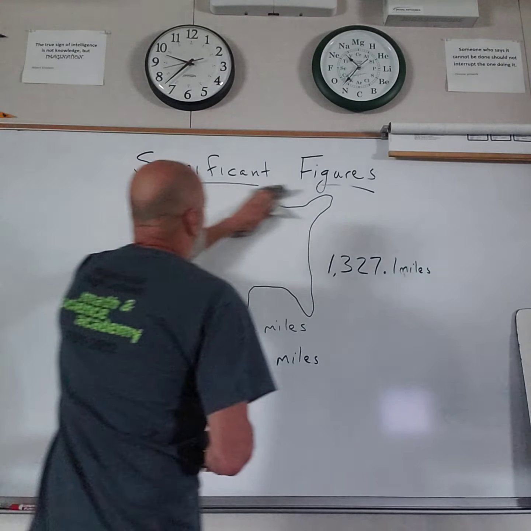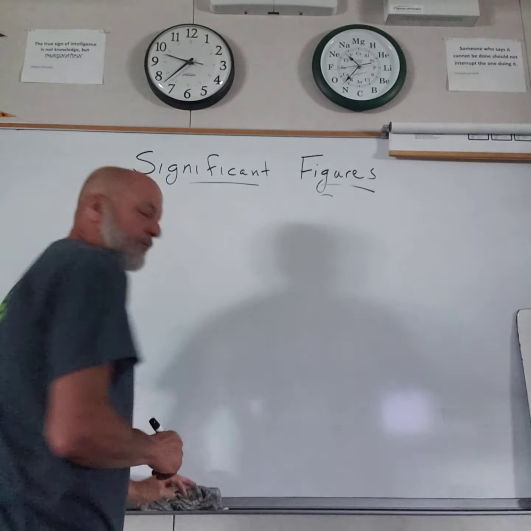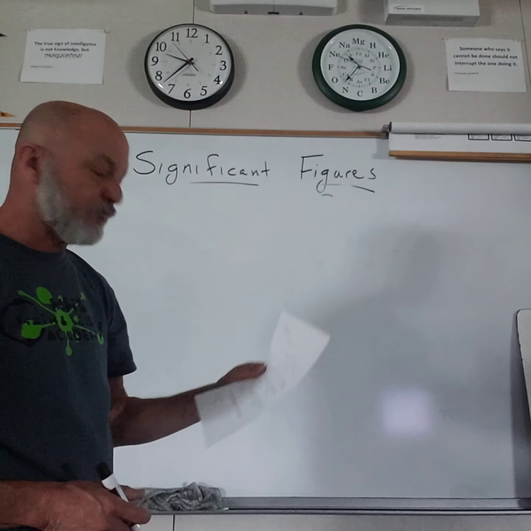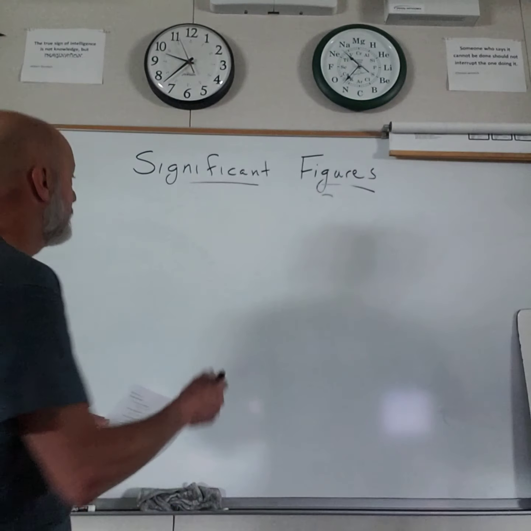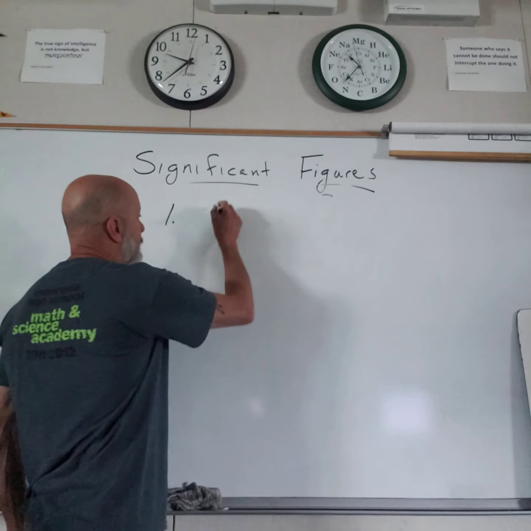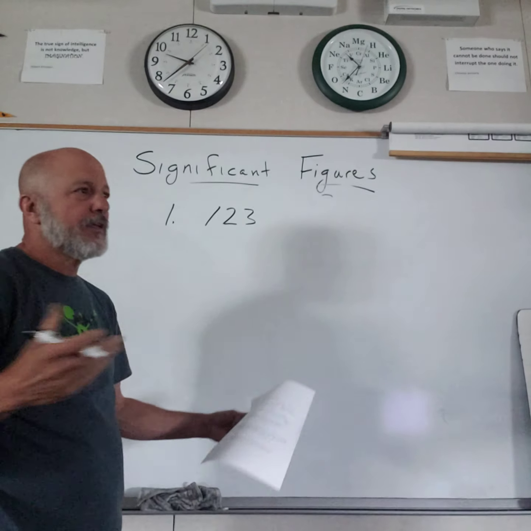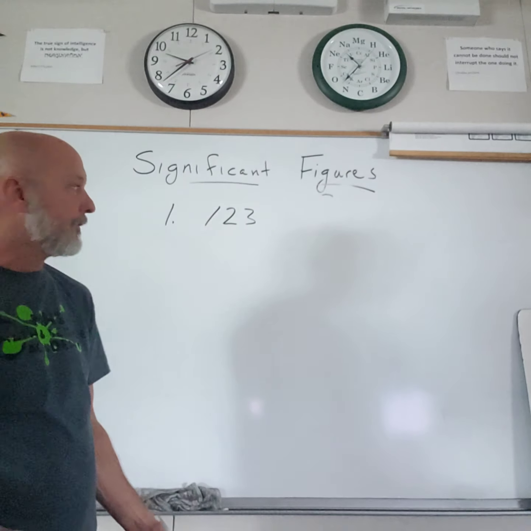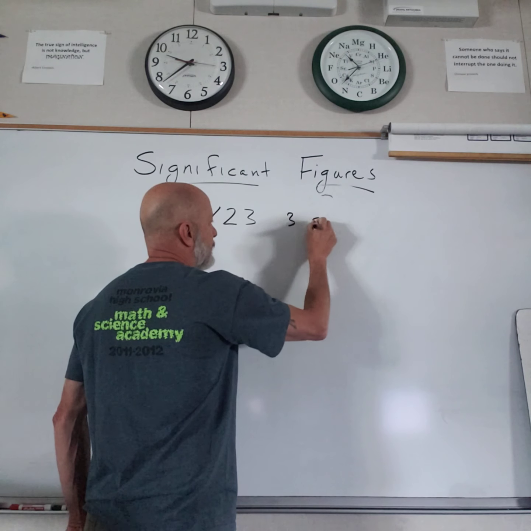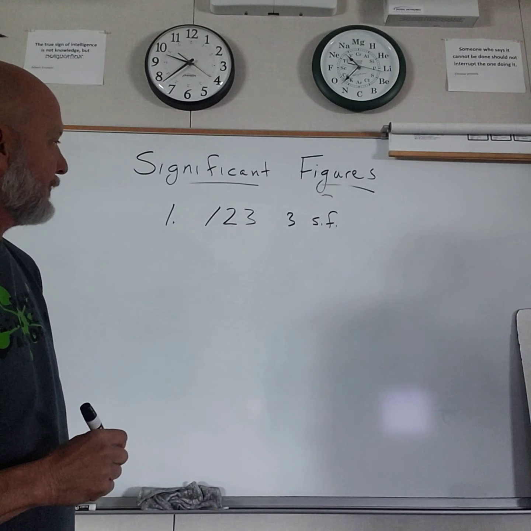So let me get to the rules. What I've got is that significant figures document. There are 6 rules on there, and I'm going to go through them quickly one at a time. The first one's super simple. All non-zeros are significant. So really when we're talking about significant figures, we're only asking, is a 0 significant or not in a number? So 123 has 3 digits, there are 3 significant figures. I'm going to abbreviate significant figures, or sig figs, as SF.